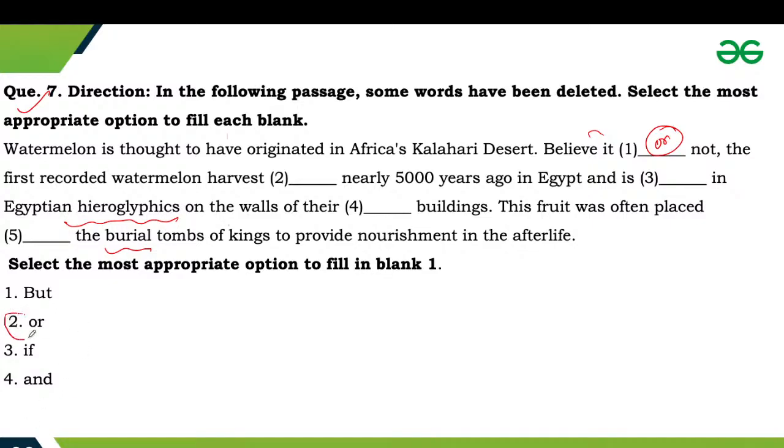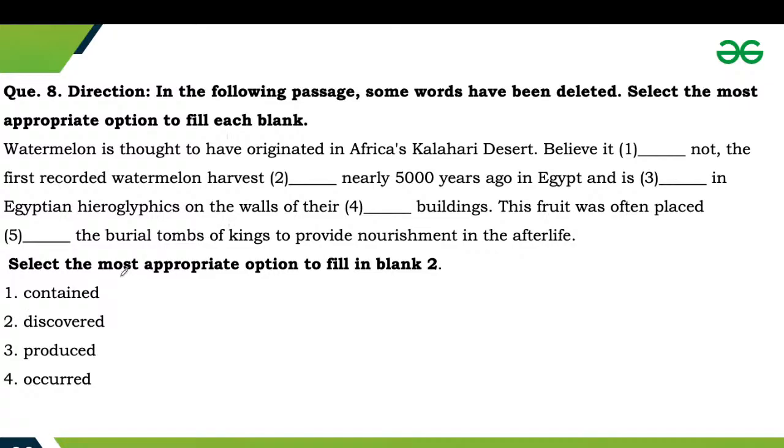Okay, so second will be the correct answer. So the phrase refers either to believing in something or not. So there is a choice between them, thus the conjunction or is needed in order to signify the choice. Okay, so second will be the correct answer. Next, we have the verbs contained, discovered, produced, occurred. So the first recorded watermelon harvest dash nearly 5,000 years ago in Egypt.